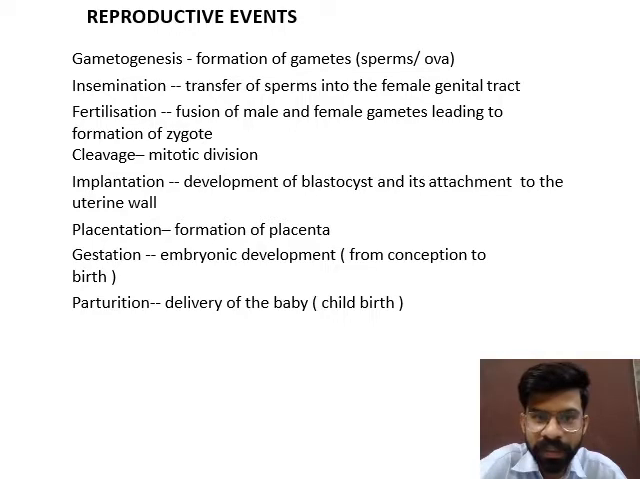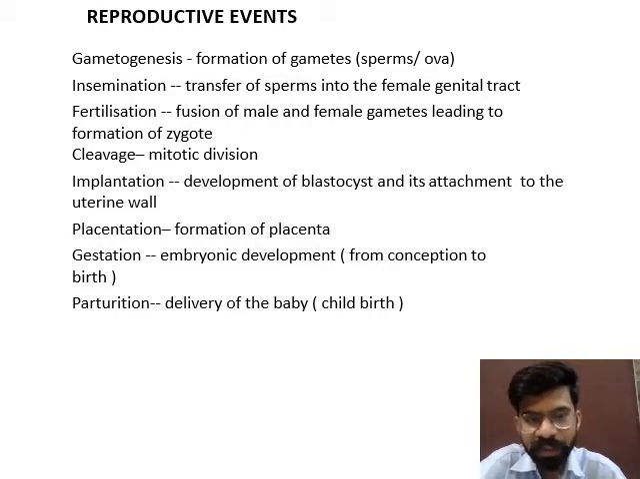Then after insemination, the fusion of male and female gametes takes place, which leads to the formation of the zygote. Male and female gametes combine to form the zygote, and the zygote is diploid in nature because the male and female gametes are haploid. This step is fertilization. Then the zygote starts to divide to form an embryo, and the type of division is mitosis. Mitosis is equational division. So this step is cleavage.